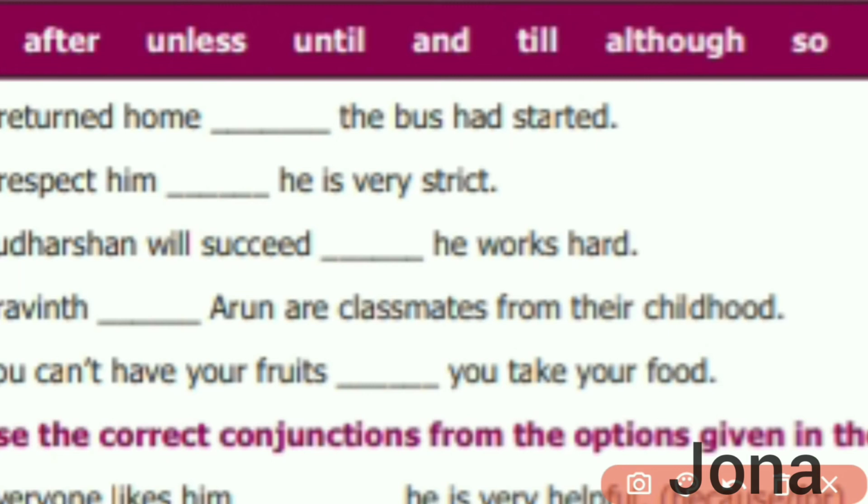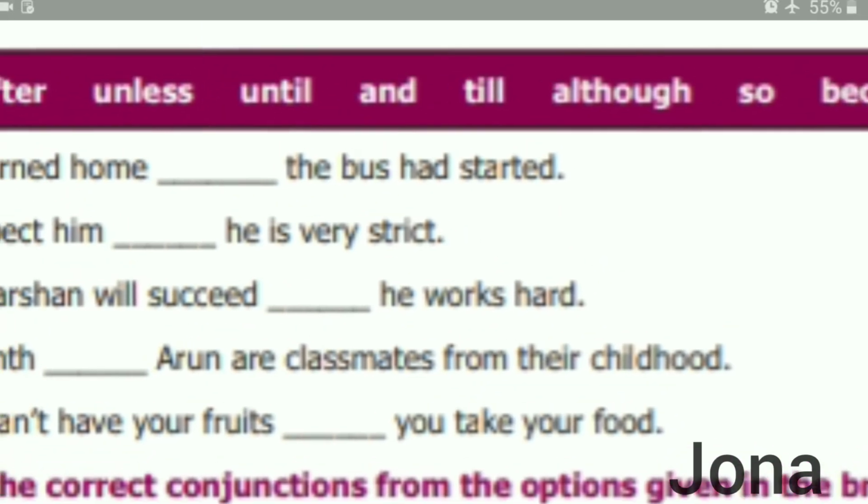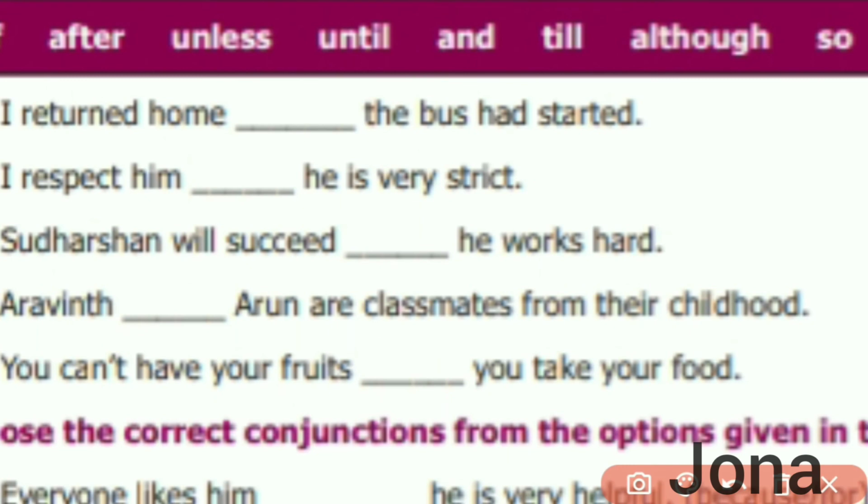Sudarshan will succeed dash he works hard. If he works hard. Aravind dash Arun are classmates from their childhood. Aravind and Arun are classmates from their childhood. You can't have your fruits dash you take your food. Unless you take your food. Unless.